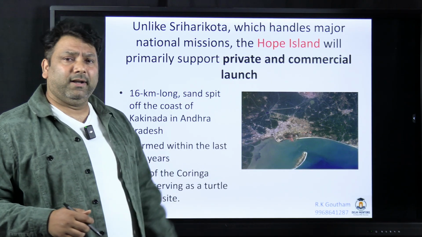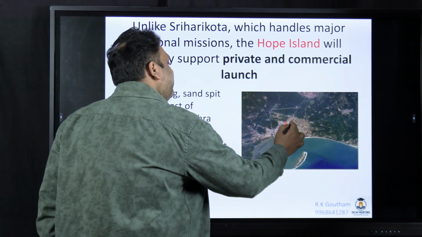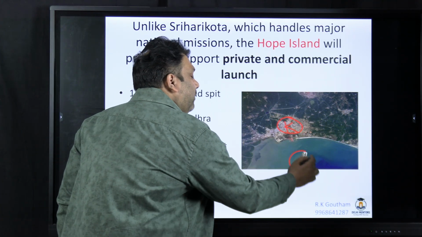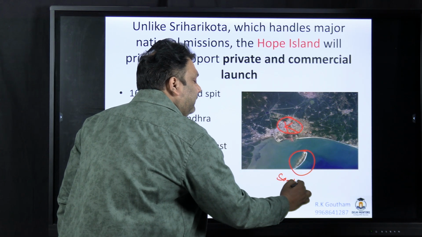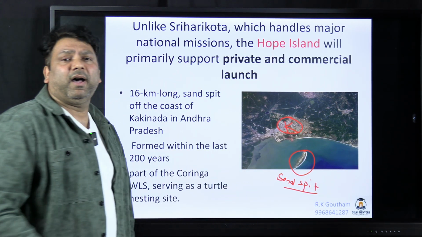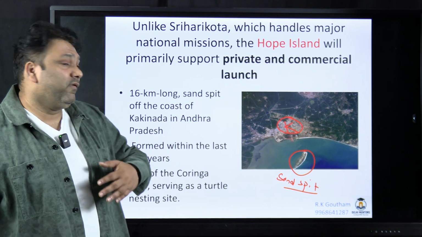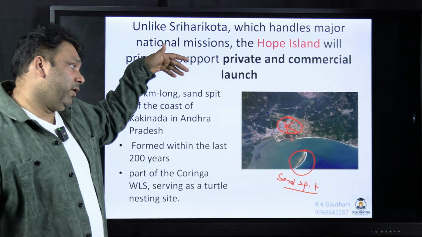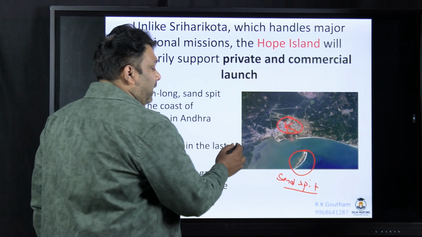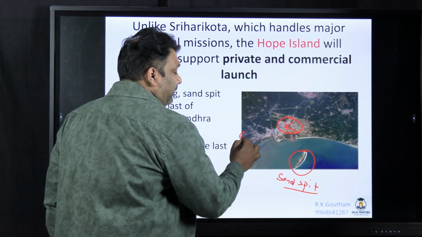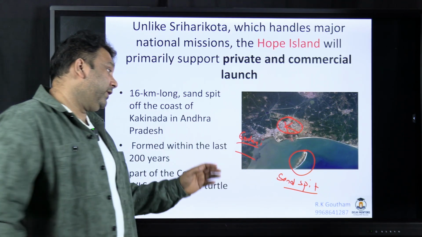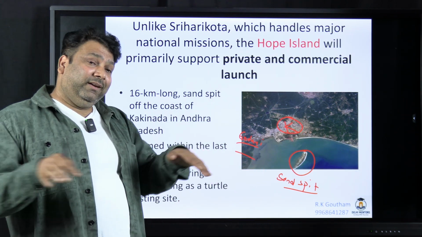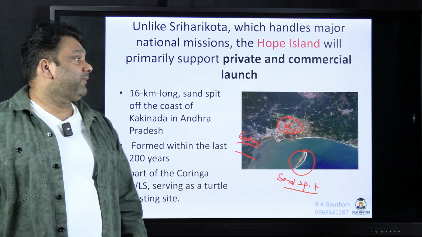Next you have Hope Island off the coast of Kakinada. You have a city called Kakinada in Andhra Pradesh. Here there is Hope Island. The Hope Island is a sand spit. So it has been made in the past 200 years only, because of wave action, and it can also be created because of sediments. Here you have the Godavari's distributaries. The Godavari distributaries bring a lot of silt and there is sea wave action also. So because of these two actions, the sand spit is created.